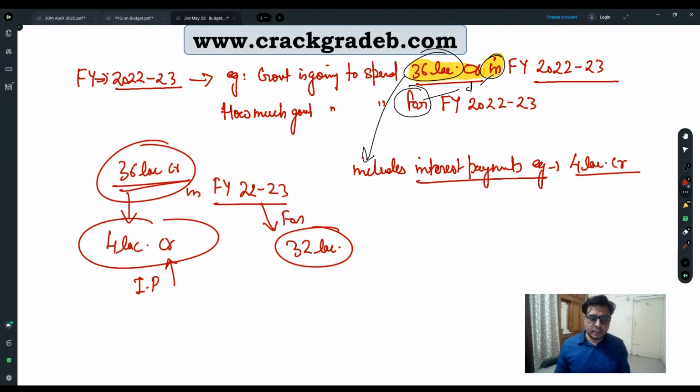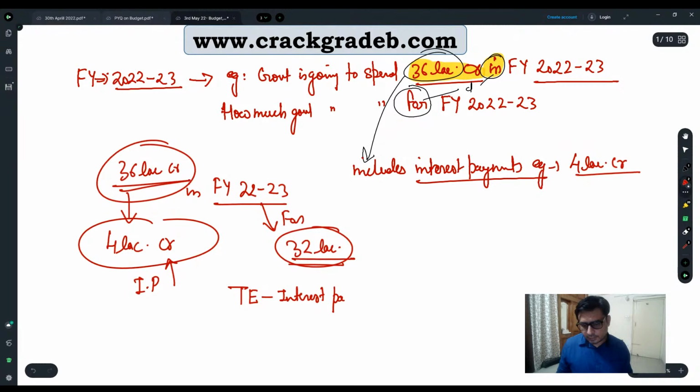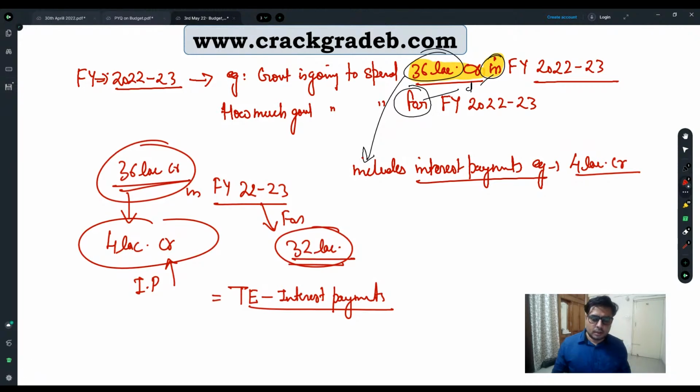For this financial year, how much are we going to spend? We are going to spend only 32 lakh crores. How did we come to this formula? We did total expenditure minus interest payments. Total expenditure minus interest payment. By this, we came to this data, right?